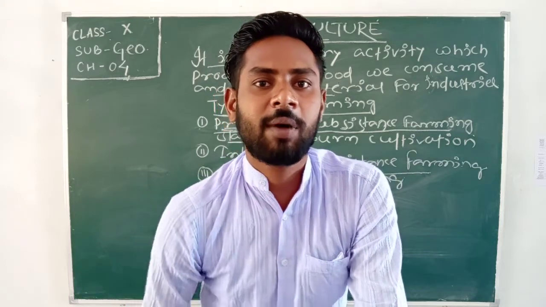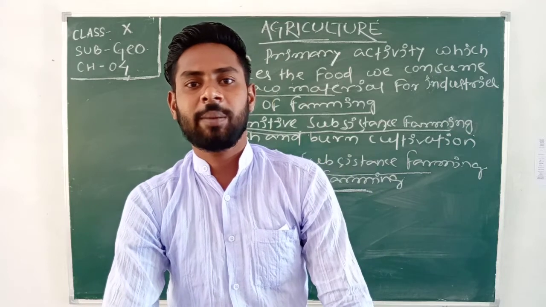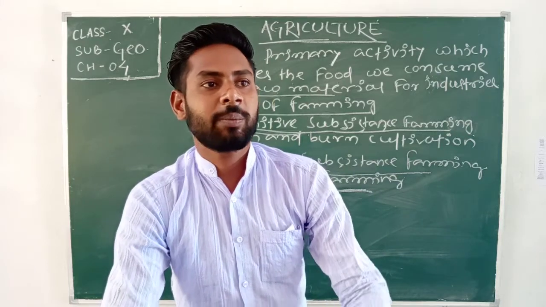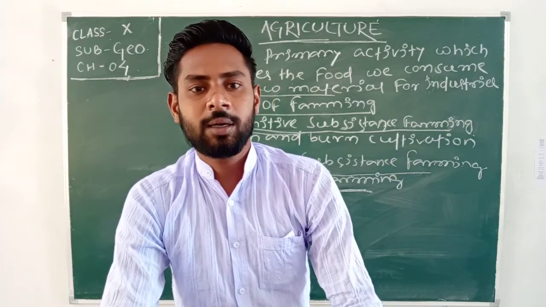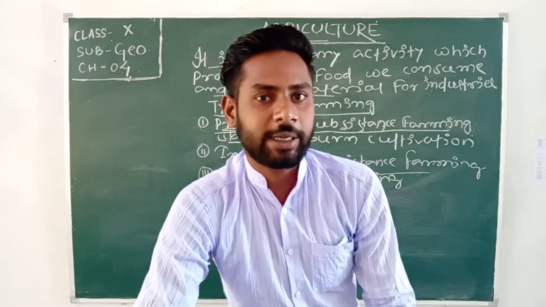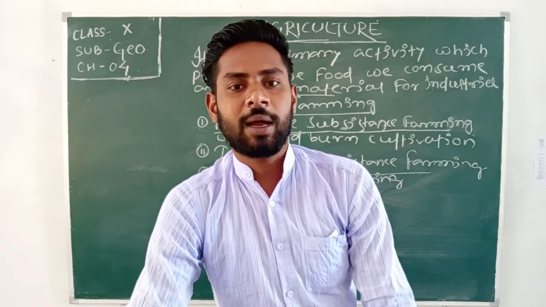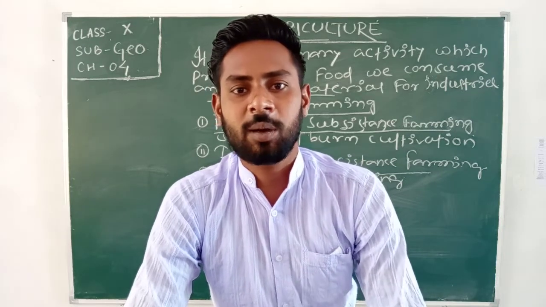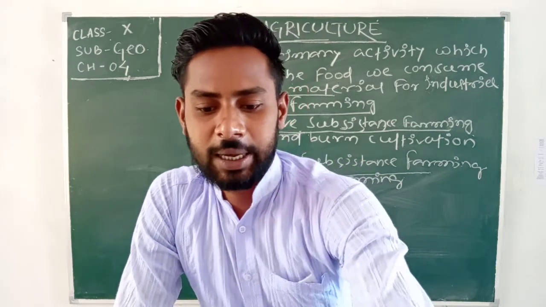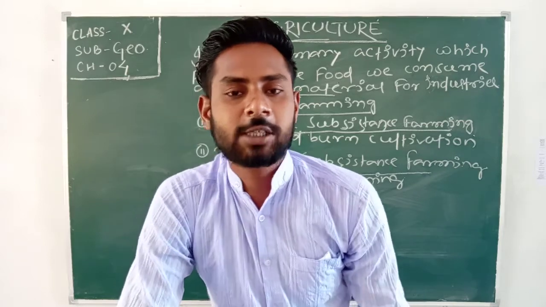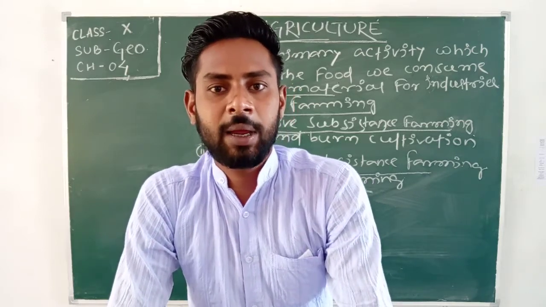In commercial farming, migrant laborers are needed, because nowadays commercial farming is done by a vast part of the population of India. Then the product is used as raw material in respective industries.